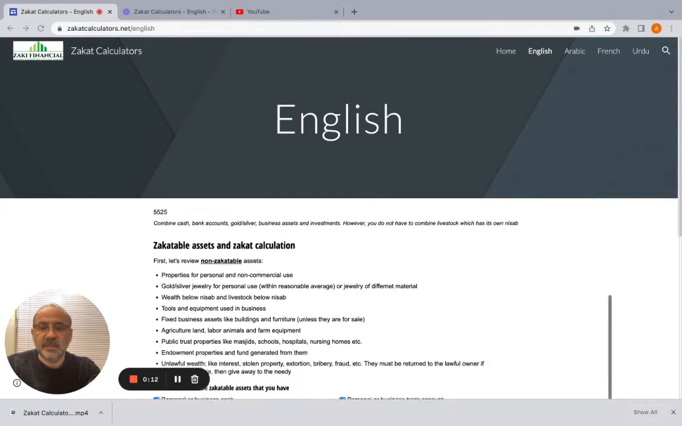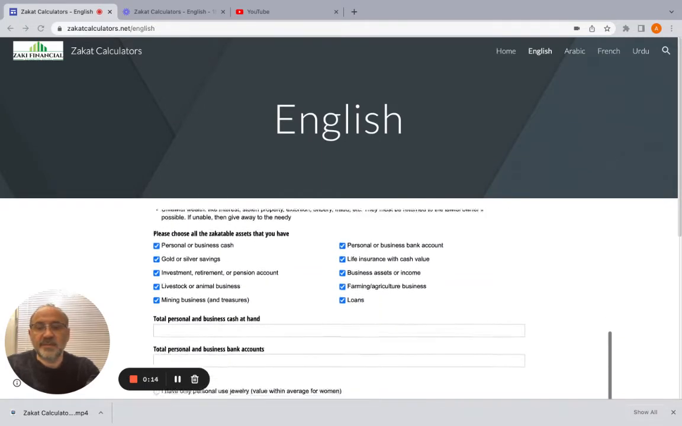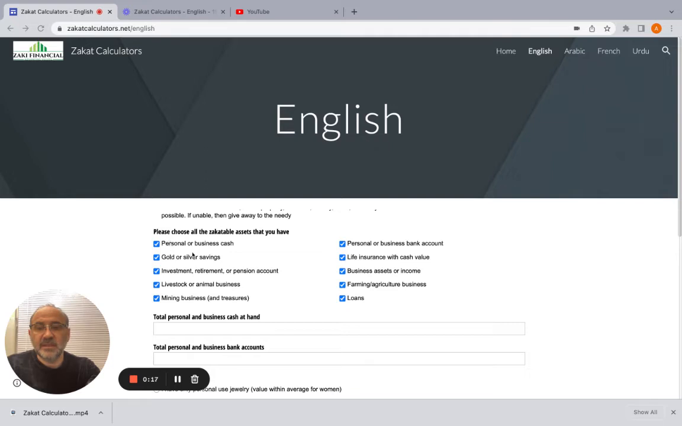And we talked initially about what's zakatable and what's not. And we mentioned the type of assets that could be zakatable. Today we're going to talk about personal zakat. So, not investment, not business. So we're gonna remove all of that. I will keep only personal or business cash, personal or business bank account. Of course, here we're talking about personal, and gold or silver savings, life insurance with cash value, and loans.